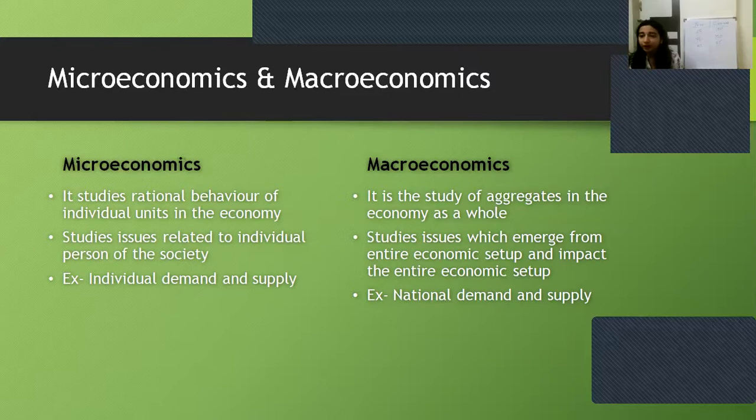When I study the effects of XYZ conditions on India as a whole, that comes under macroeconomics. And when I study the effects of XYZ on one person or one house or a society, that is known as microeconomics. Now, microeconomics studies issues related to individual persons of the society. We take up the issues of the individual person. What is the issue that person X is facing? What is the issue that person Y is facing? And individually we take up those issues. But macroeconomics studies the issues which emerge out of the entire economic setup.